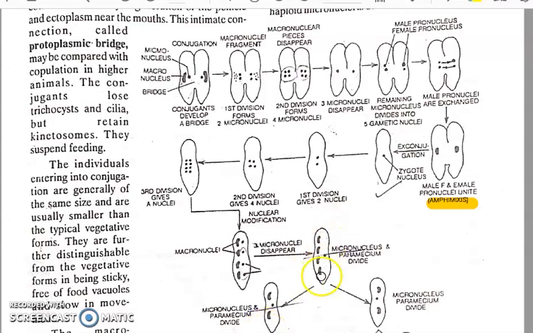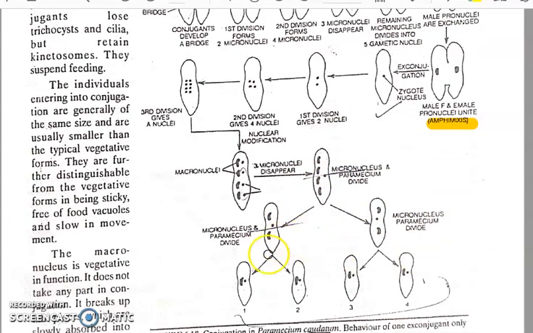When this divides, the micronucleus also divides, and one micronucleus is retained here and the other goes there. The macronuclei divide so that out of 4, 2 stay here and 2 go there, and the micronucleus also divides along with the division of the ex-conjugate, and both daughters receive one copy of the micronucleus.